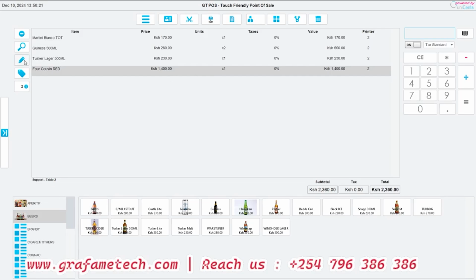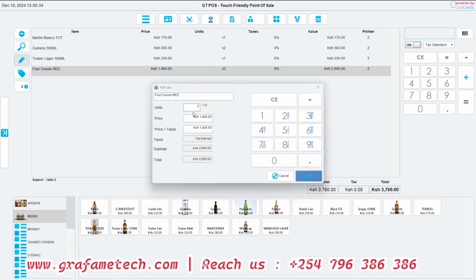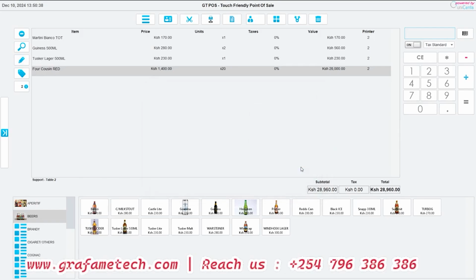Let's say you're also dealing with bulk. Sometimes tapping the plus or minus till you are done is kind of hectic. So what you can do is make sure it's highlighted and then come to units. Even if this person needs 20 of them, you can set it there, and it's done in a very easy way. You have your product set.